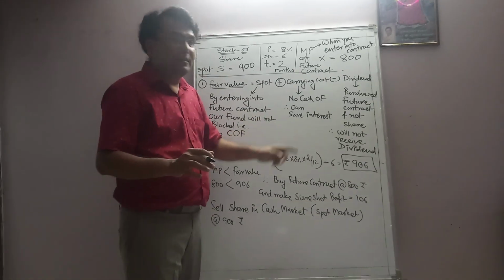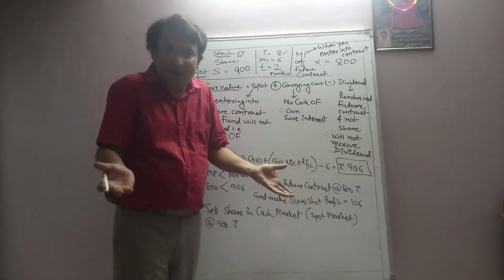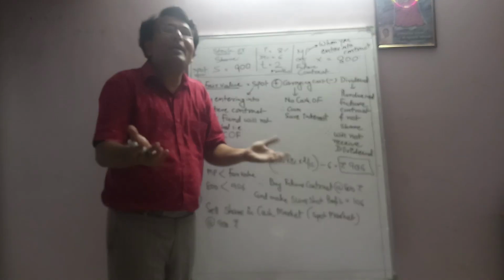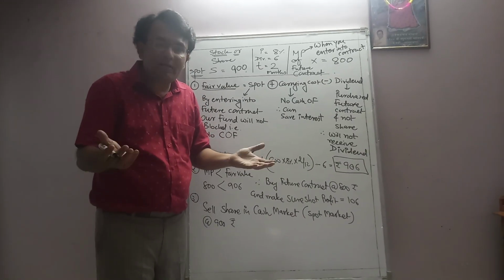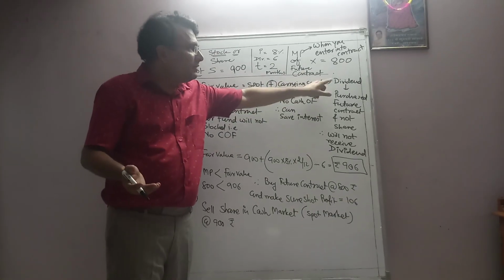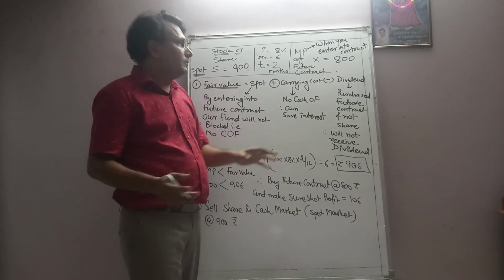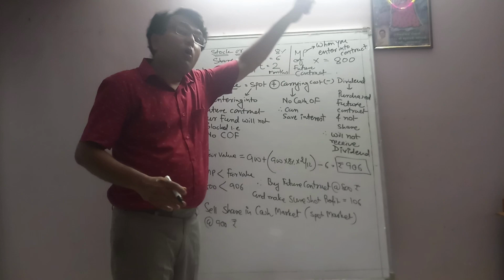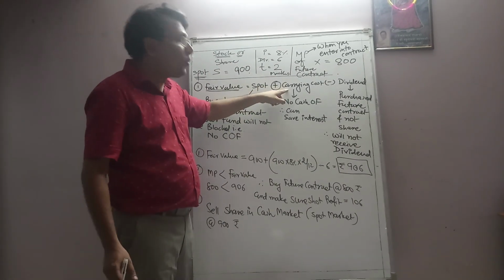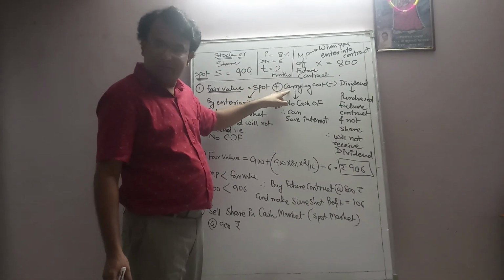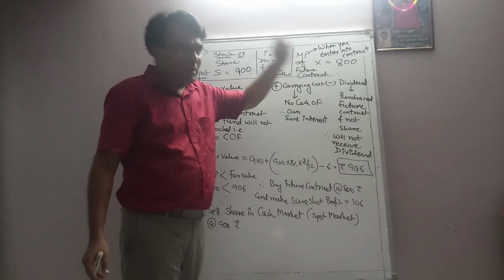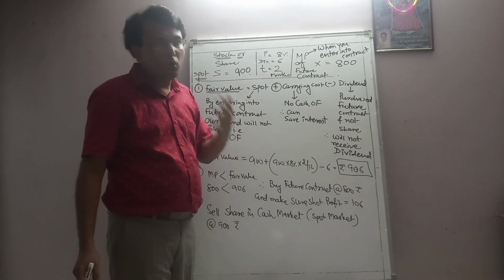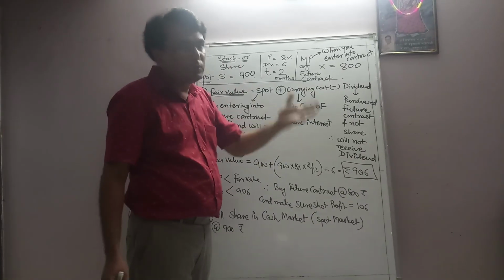So as you don't have the share, how will you get the dividend, friends? You don't have the share, then how will you get the dividend? So that's why this dividend will be deducted. Because it will be your loss. This is called opportunity cost, right? And this will be your future loss because you are not going to purchase the share, you are going to lose the dividend.